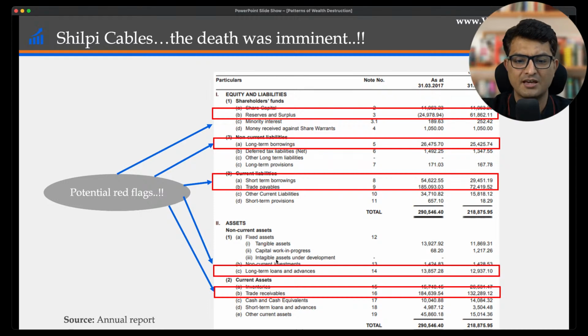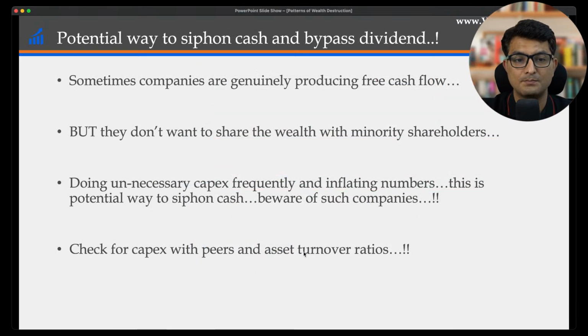Like even in Shilpi Cables, there were a lot of receivables which were jacking up. Short-term borrowings were going up. Long-term borrowing was going up. So this is where they are probably siphoning. Even the capex, you need to benchmark the capex with other companies. Even you have to see the asset turnover ratio.